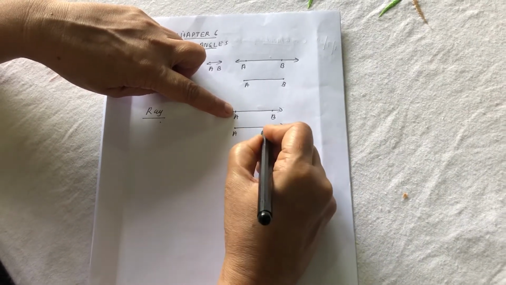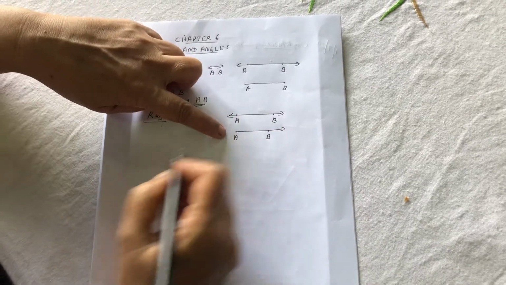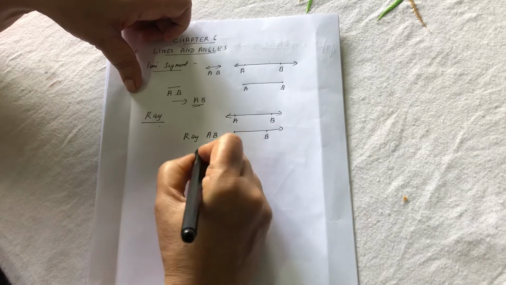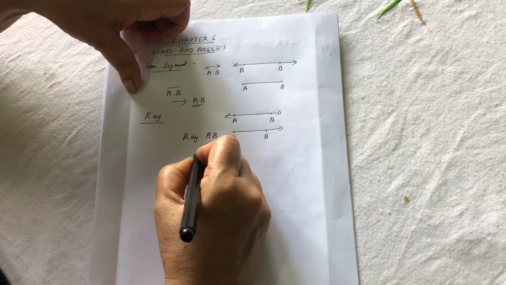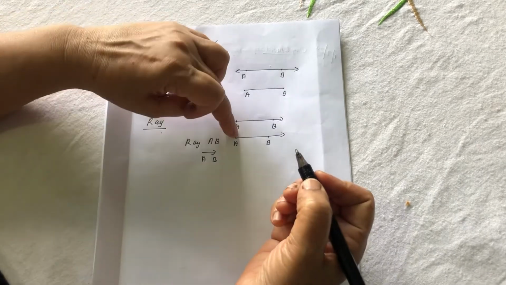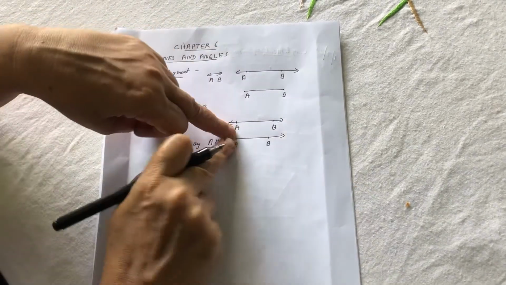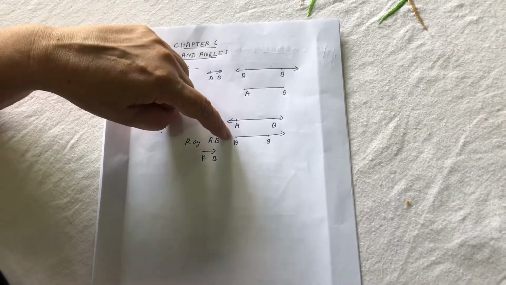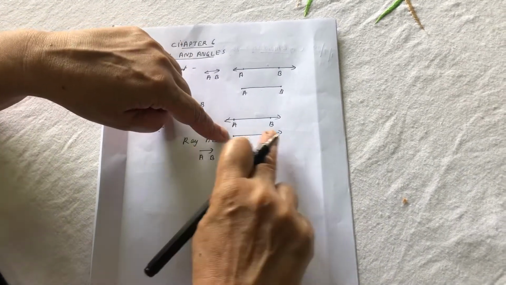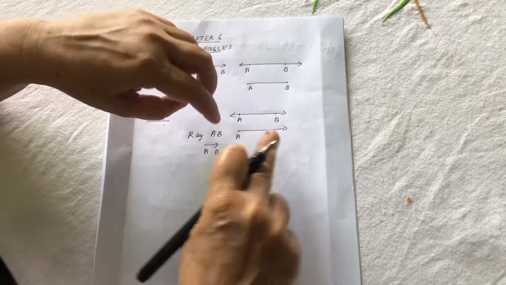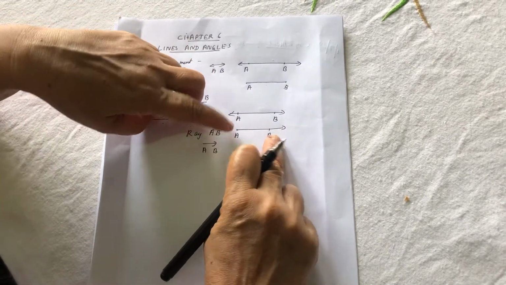So this is called a ray AB. Here the ray is starting from A and it extends indefinitely in one direction. You can call this ray AB; you have to write the endpoint first, but you cannot call this ray BA.